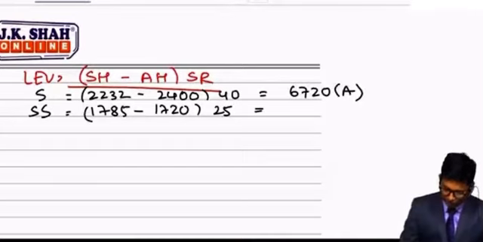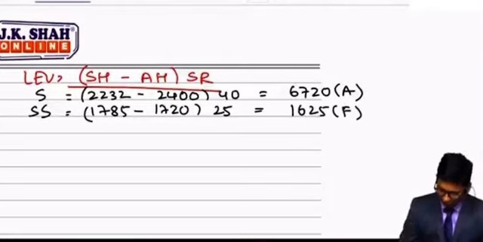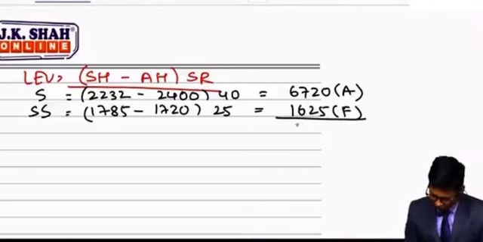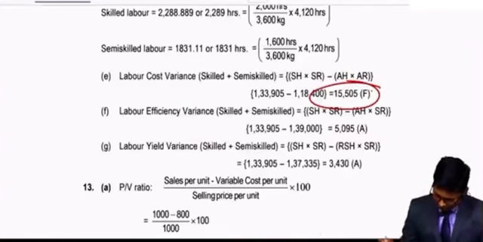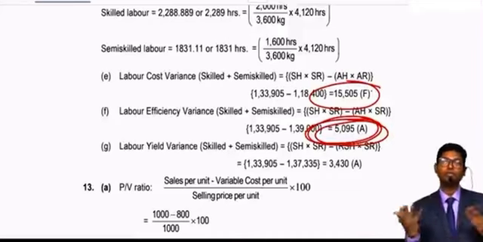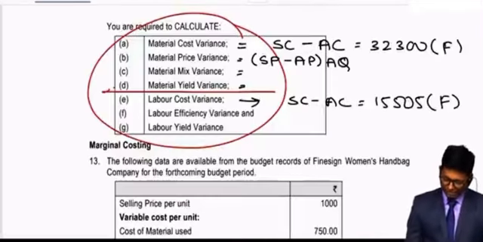Negative is adverse. 1785 minus 1720 into 25 is equal to 1625. Positive is favorable. When you net off this, you will be getting one negative figure as your final answer, 5095 adverse. We got the answer, and only one pending computation is there, and that one is labor yield variance.